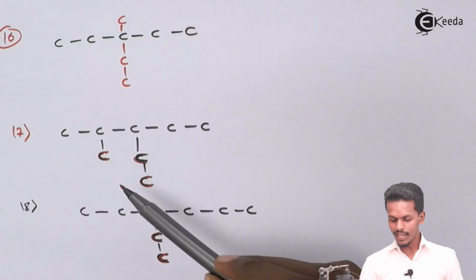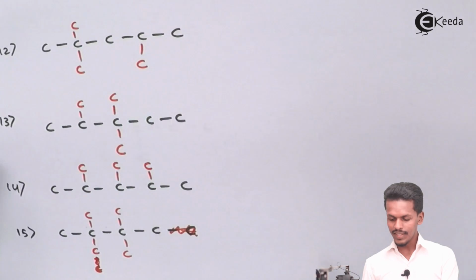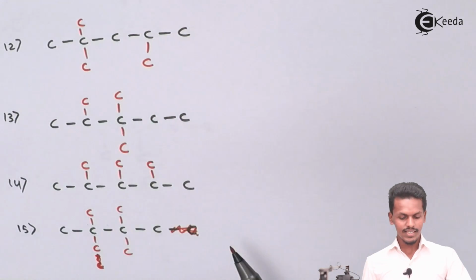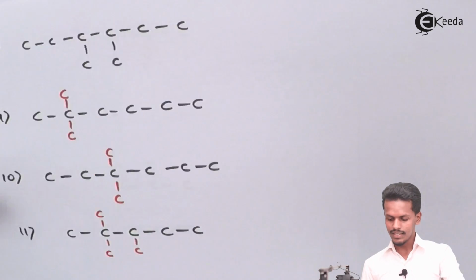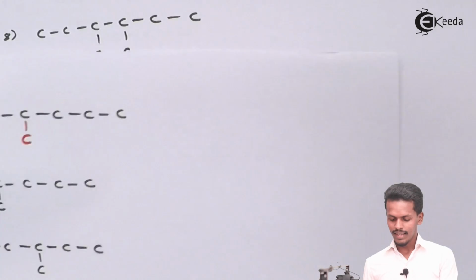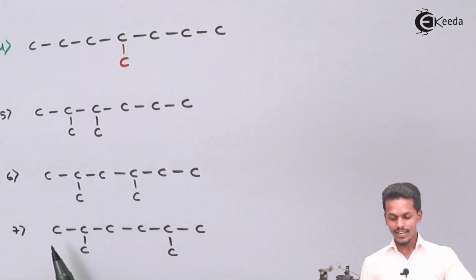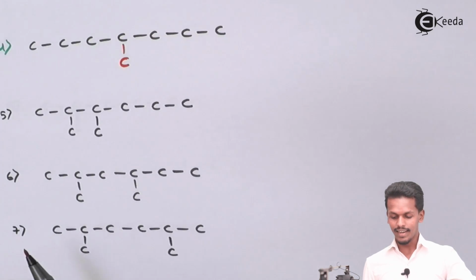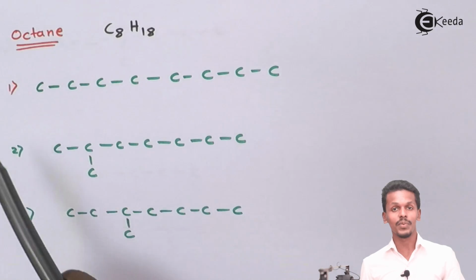So this is the 18th isomer, this is the 17th, 16th, and this is the 15th isomer. Then 14, 13, 12, 11, 10, 9, 8, 7, 6, 5, 4, and ultimately we have got the isomers, starting from the first one.